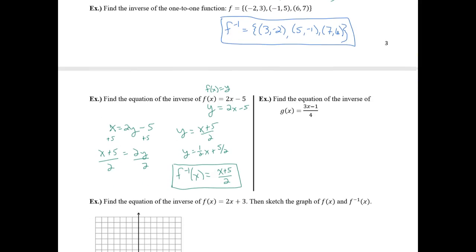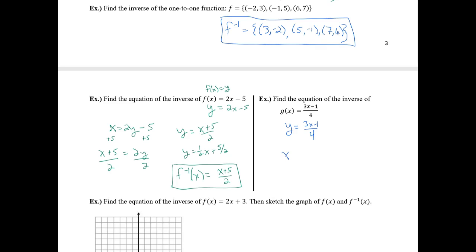Alright, let's come down here to this function. g of x equals 3x minus 1 over 4. Remember, this is the same thing as saying y equals 3x minus 1 over 4. Then to find the inverse equation, I have to flip my x and y.